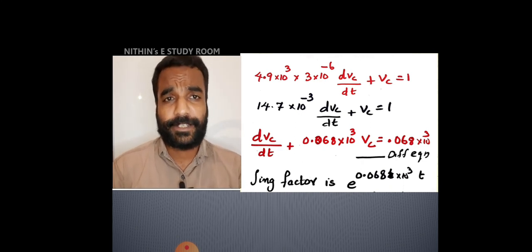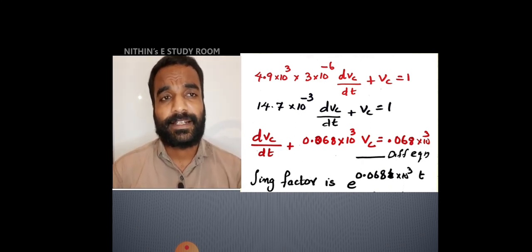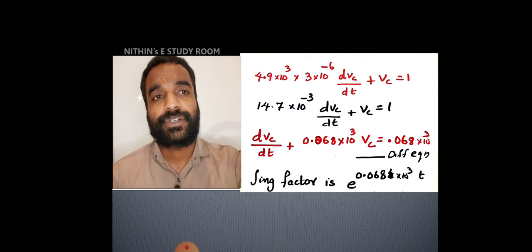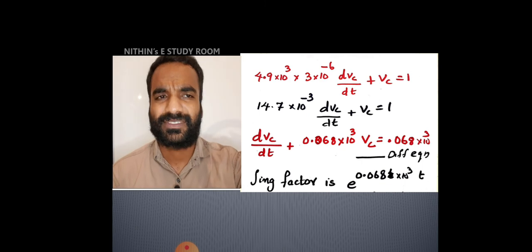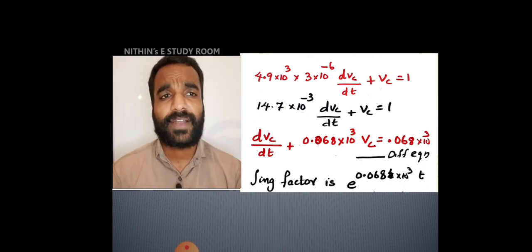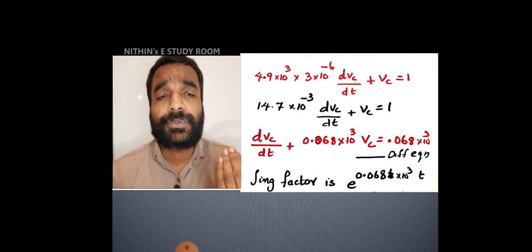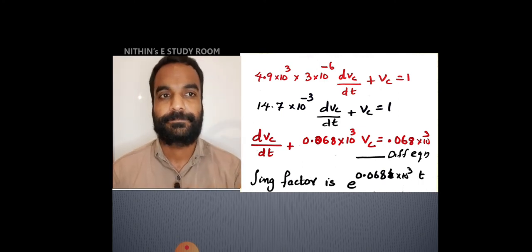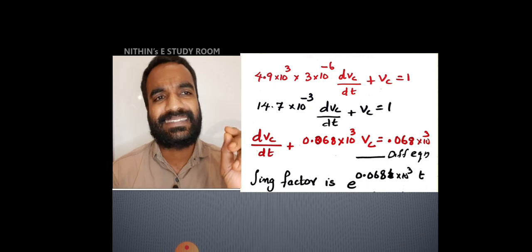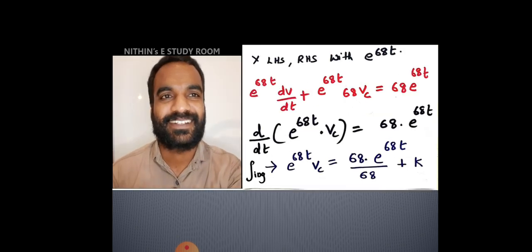Now what is the integrating factor? Integrating factor depends on the coefficient of the basic variable, that is nothing but 0.068 into 10 raised to 3, or 68. So integrating factor is equal to e raised to 0.068 into 10 raised to 3 t, or simply e raised to 68t, that will be better.